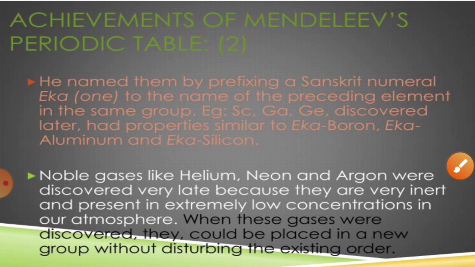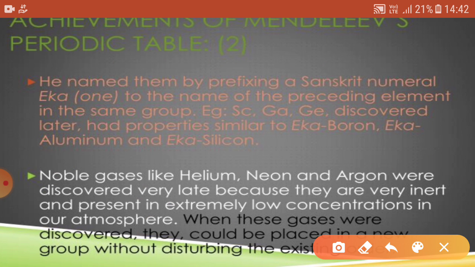Now the third one is that we can easily place the noble gases in this periodic table, at the end of the periodic table, and we can easily predict new elements. How? He put the prefix Eka in front of boron, aluminium and silicon, which means that scandium shows properties similar to boron, gallium shows the properties of aluminium, and germanium shows the properties of silicon.